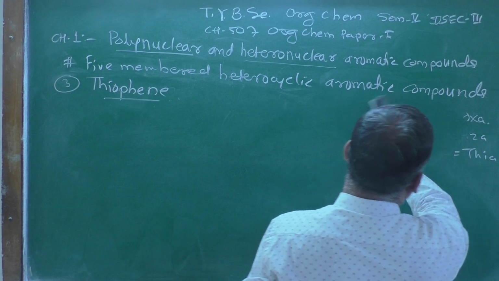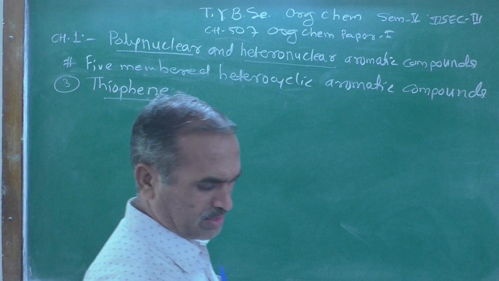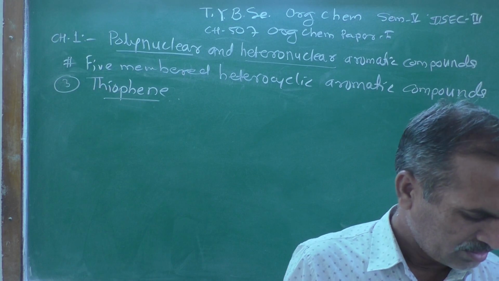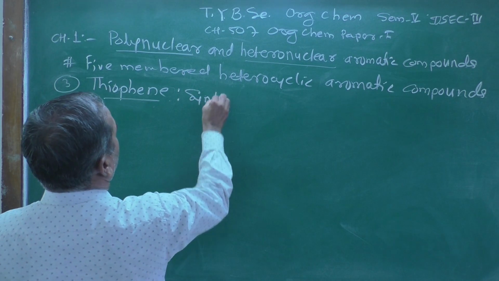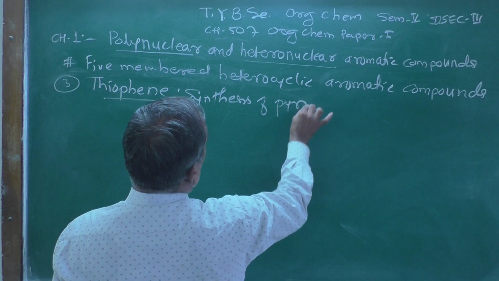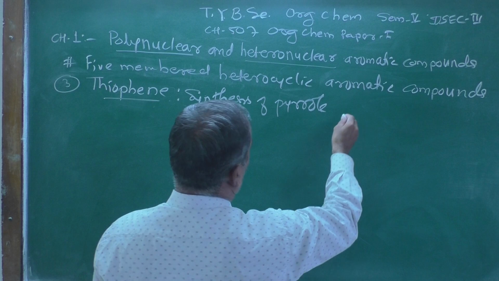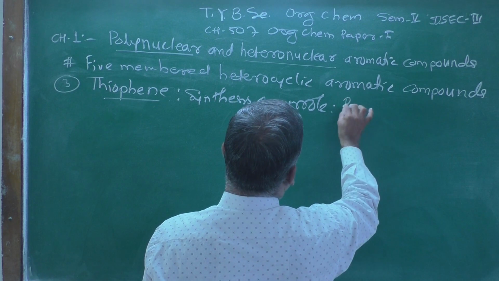Let us see here. Thiophene can be synthesized with the same synthesis as pyrrole. We can call it here the Paal-Knorr synthesis.